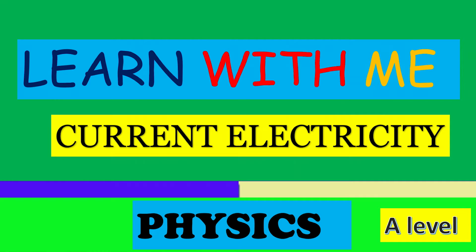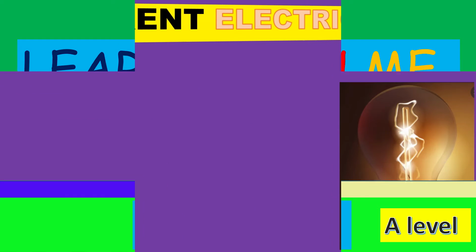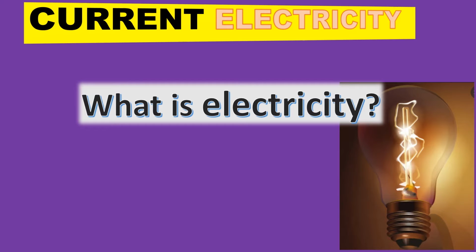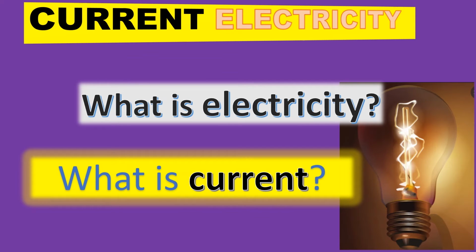In this lesson, we are going to explore what is current electricity, how many types of electricity you expect, and later we are going to understand electricity in general under A-level physics. Before we go any further, there are some basic questions we have to ask ourselves. What is electricity? Very many occasions at home, when you have a blackout, you always hear people say power has gone off, electricity has gone off. What is electricity? The second question we are going to answer is, what is electric current? And that is why we are here. So stay put and let us get started.